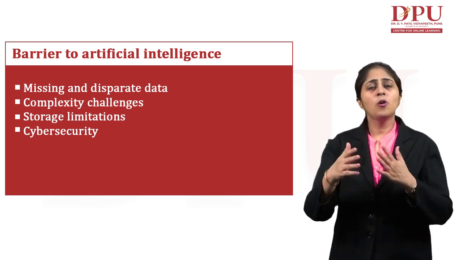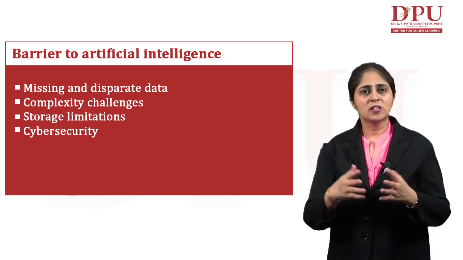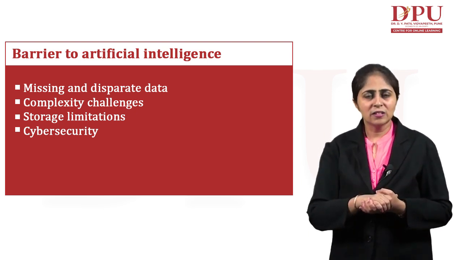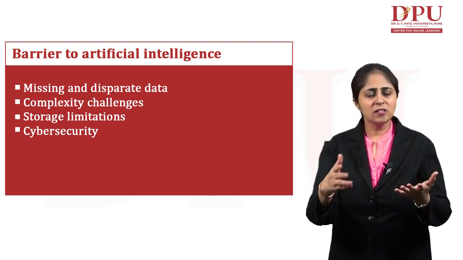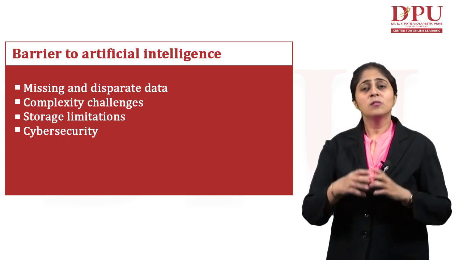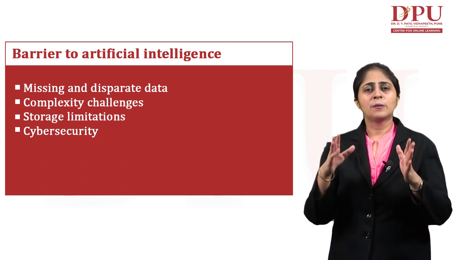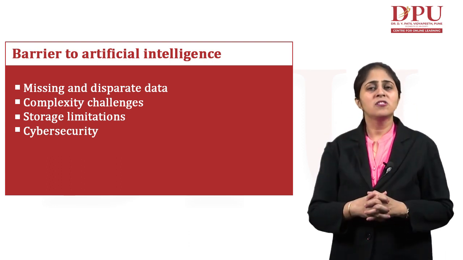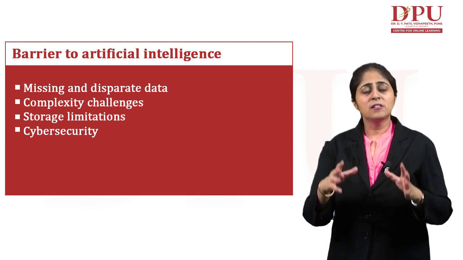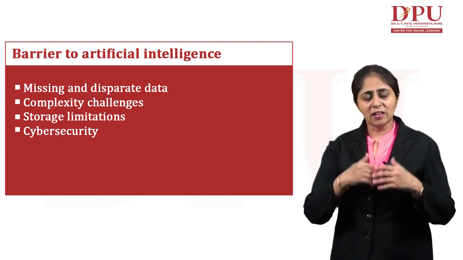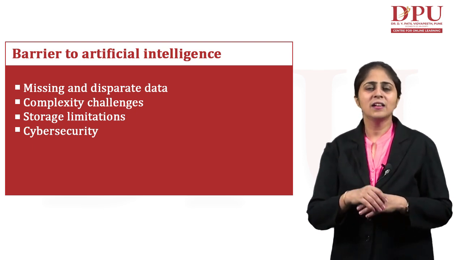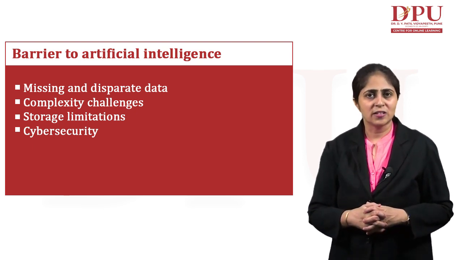There is always an issue of cyber security, because the data, the conversations, the mails, everything is happening over the internet. So putting a lot of attention onto cyber security issues is very much required, and these security issues obviously act as a barrier in the field of artificial intelligence.